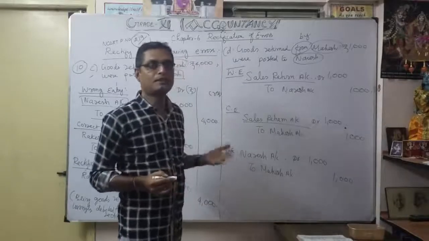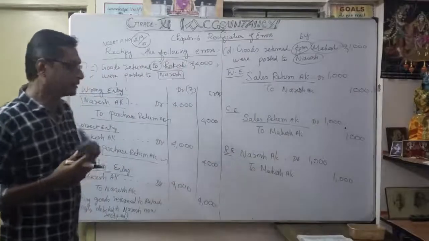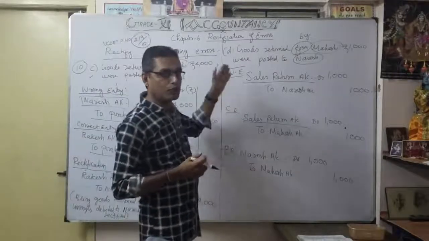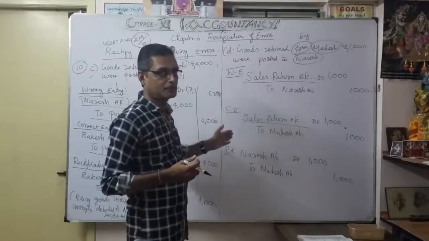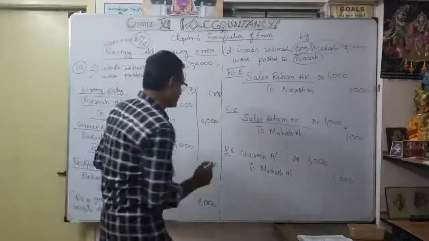That's why you have to write the wrong entry, correct entry, and rectification entry. Suppose you have practice, then you can directly write the rectification entry. As you are only learning now, we advise you to follow the same procedure. Write the wrong entry first, the correct entry, then the rectification entry. You can do it very clearly without any mistake. So what is the narration?